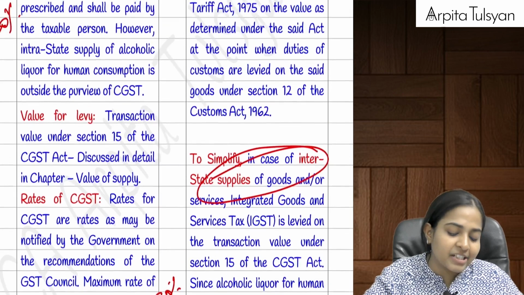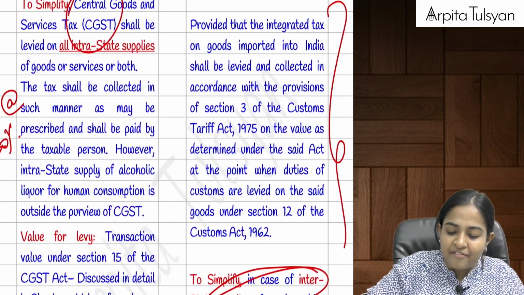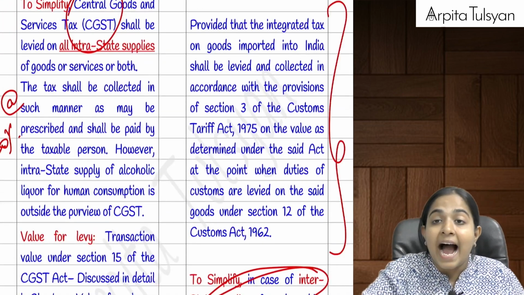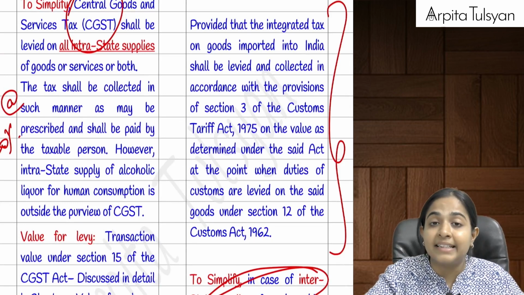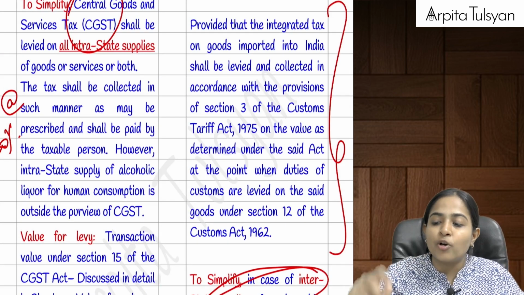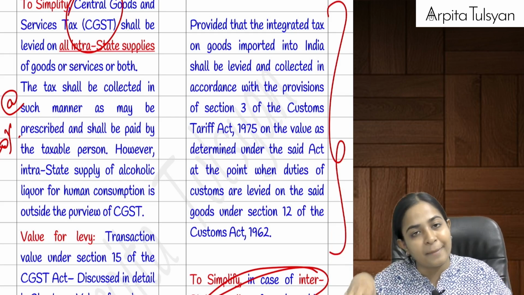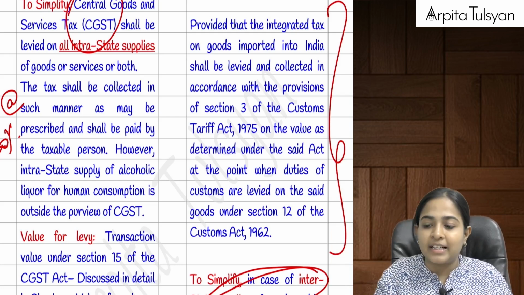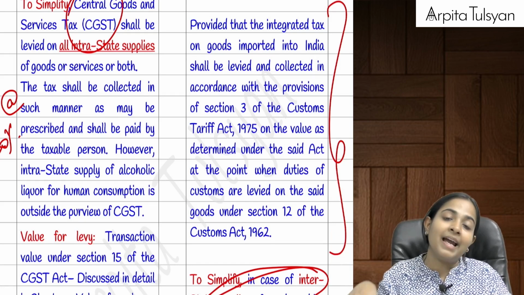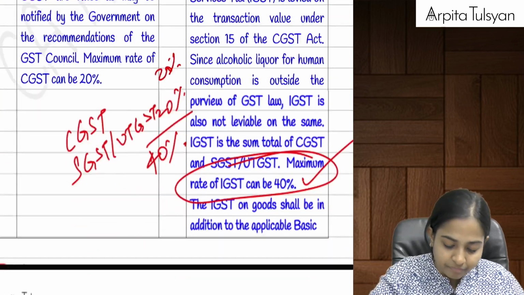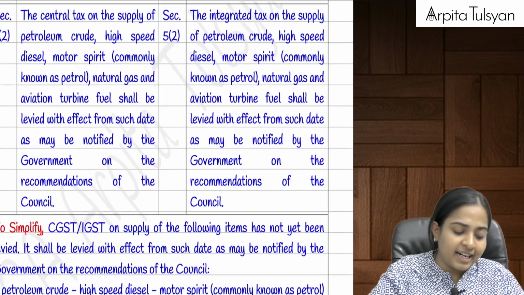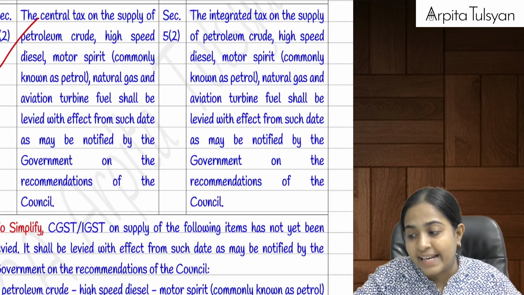And one extra point in case of section number 5(1) of the IGST Act is that IGST will also be applicable at the time of import. Whenever you are importing any goods from outside India into India, at that time you are required to pay the customs duty. Along with customs you are also required to pay IGST, right? Chalo. Then after that, let's go to the next section, section number 9, subsection 2.